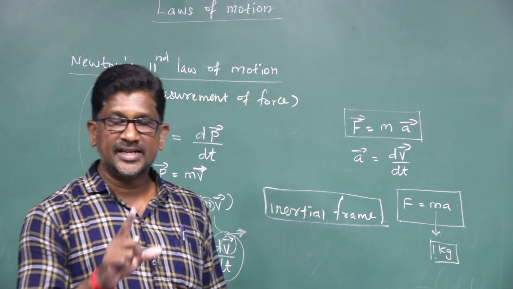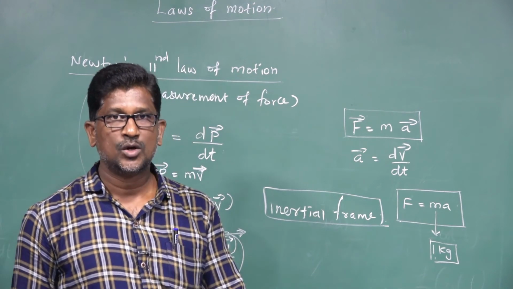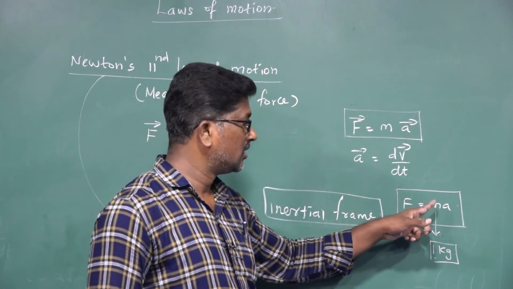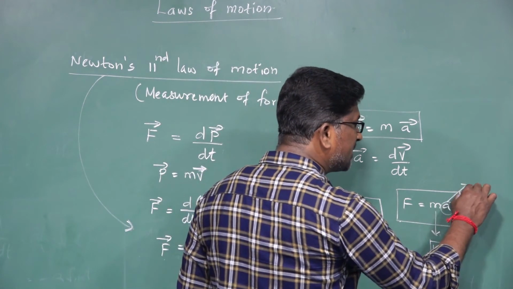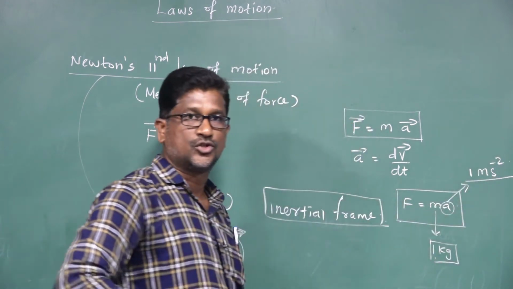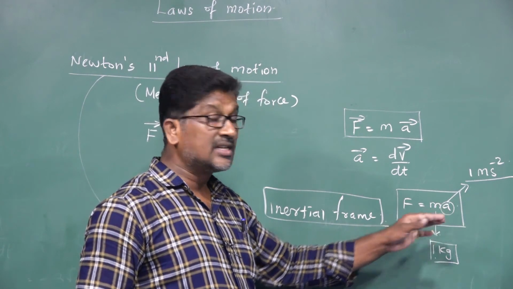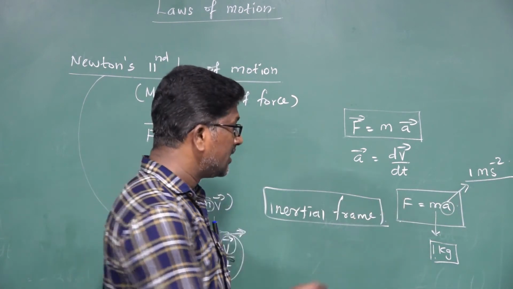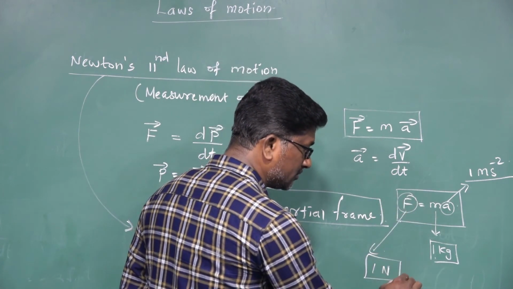If the mass of the body is 1 kg, then it is called unit mass, because its magnitude is 1 kg. If the acceleration experienced by the body due to the force is 1 meter second power minus 2, then the magnitude of the force acting on the body is definitely 1 Newton.